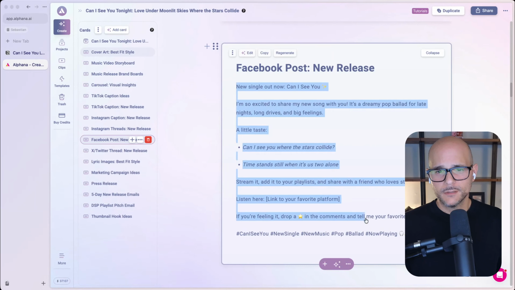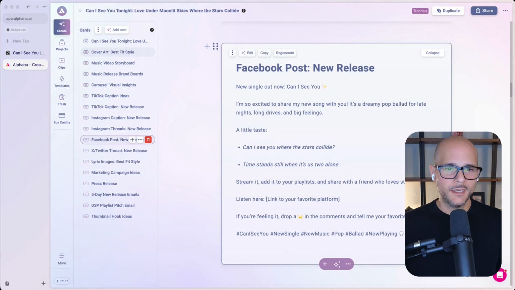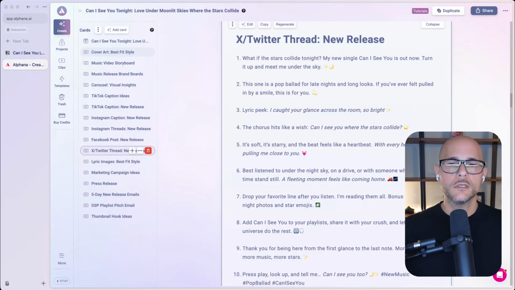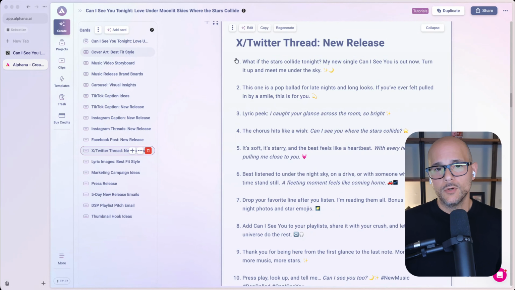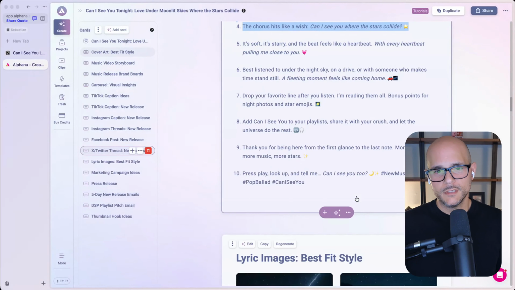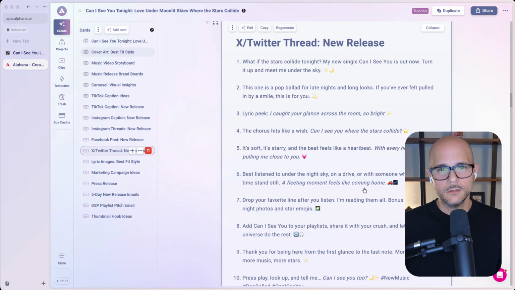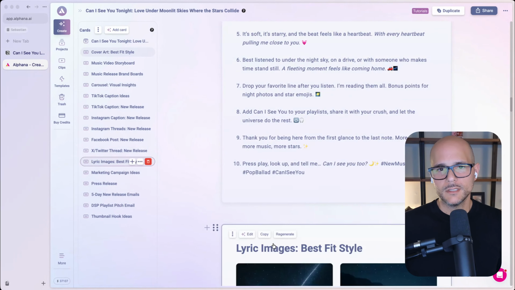Same for Facebook. Facebook's not dead, actually very much alive. Go ahead and drop your music on there. Here's a simple post that you can use to promote your music. Then we've got a Twitter thread broken down by numbers. So you can generate, what is this, a 10 tweet thread. Here you go. And it drops everything here, breaks it out for you. So you can go ahead and drop that into X.